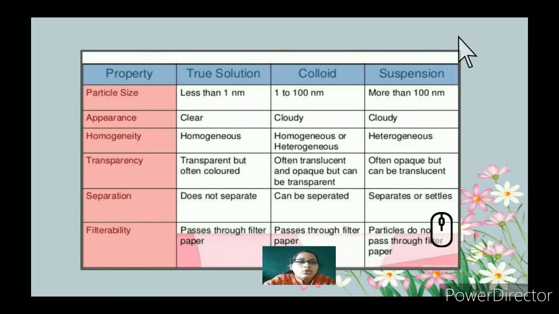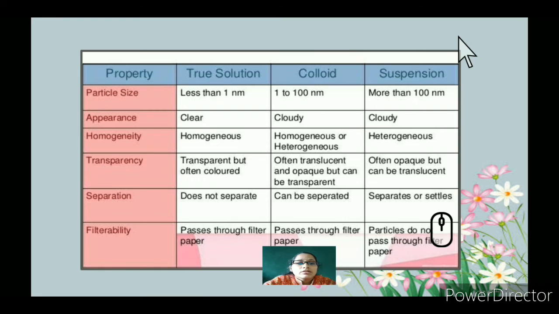Then what about colloid? Colloid is translucent or opaque and can also be transparent in nature. It can show the properties of both true solution and suspension to some extent. Suspension is almost opaque, or sometimes translucent in nature.